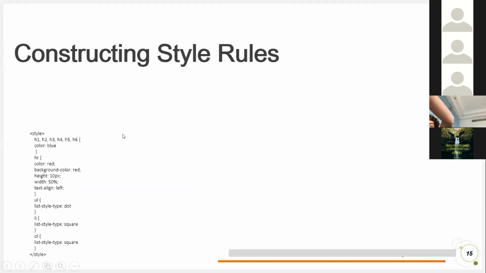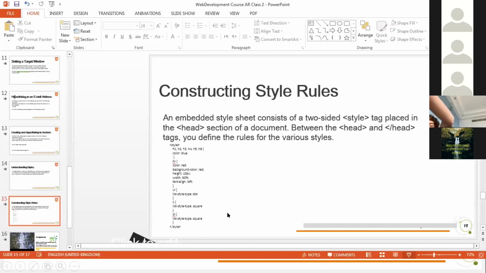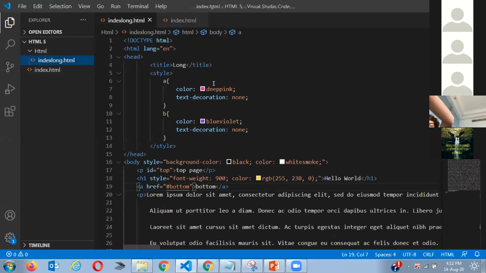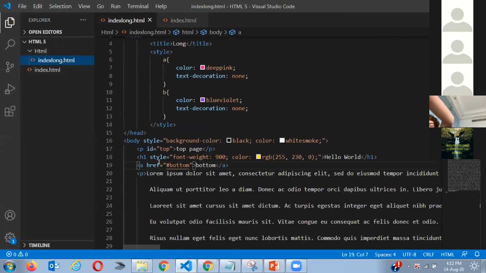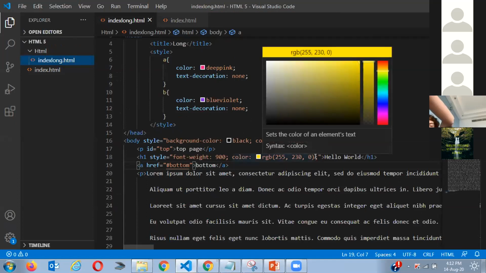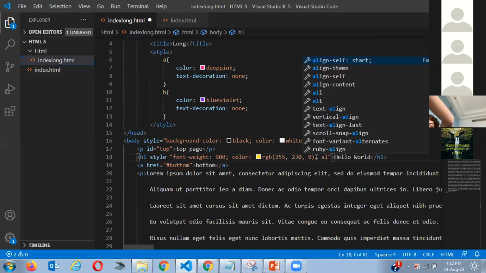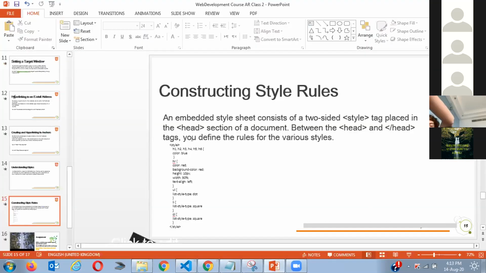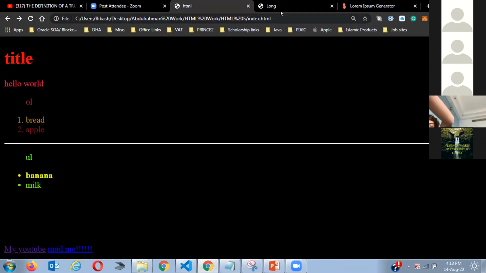Now you see, this is all that stuff, and we can also align some stuff. Let me do some aligning. You can align here, I want to align the text here. For example, where's the text? Hello world. I want to align it, so I'm just going to write here align items. I want to make it center. And now you can see over here, it's going to be aligned.